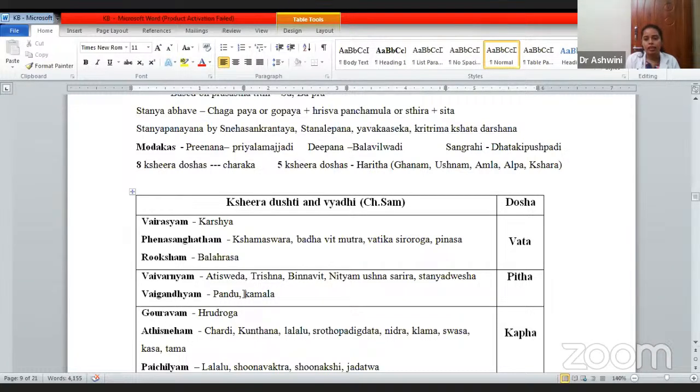Yavaka seka, then kritrima kshata darshana. So all these modalities can be adopted for the expressing of the milk.